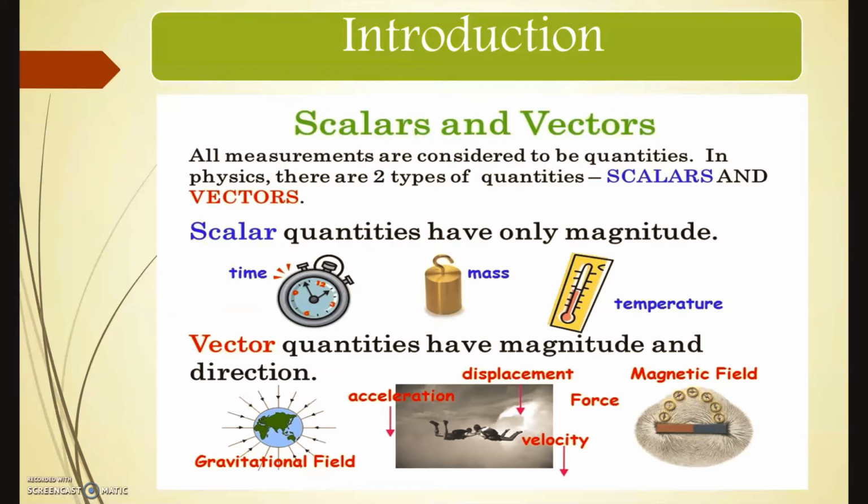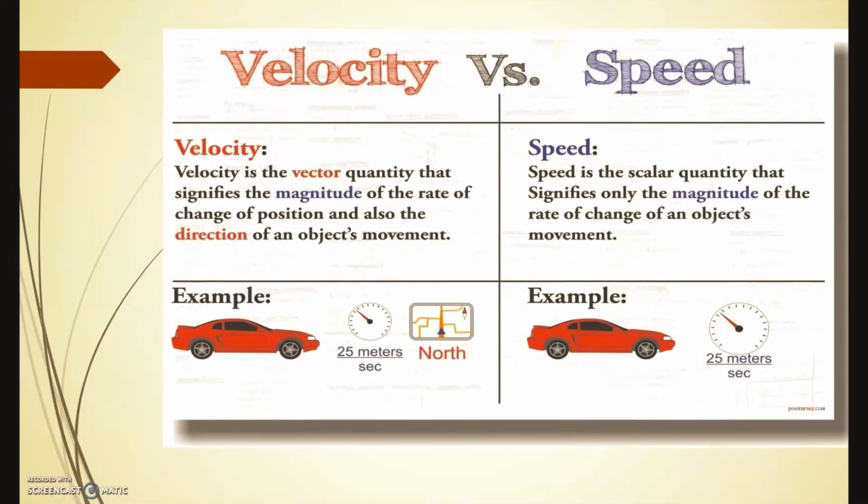Next we are going to see the difference between velocity and speed. Velocity is a vector quantity that specifies the magnitude of the rate of change of position and also the direction of an object's movement. For example, consider a car. If the car is moving, we can calculate the speed of the car and in which direction the car is moving. So here we take the speed as well as the direction, that is both magnitude and direction.